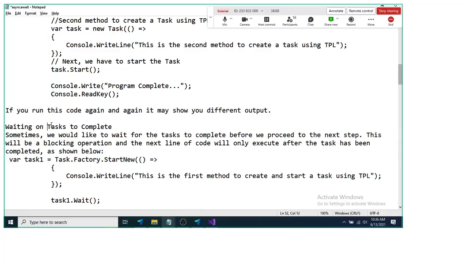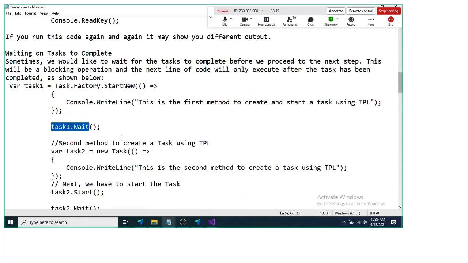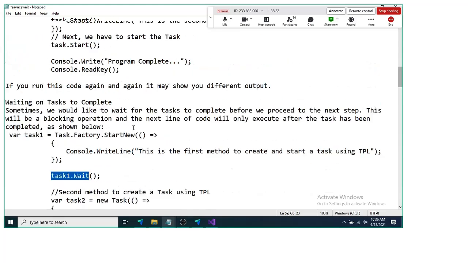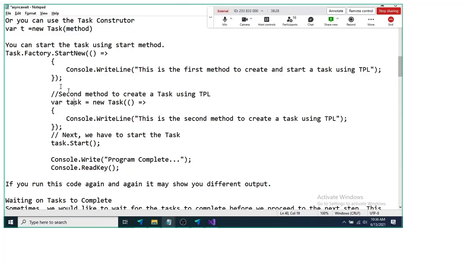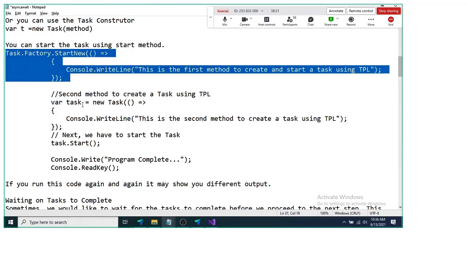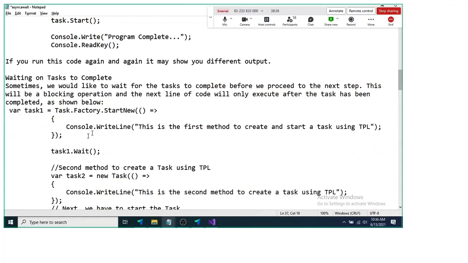Okay. Now, if you want to make any task wait, we can call the wait method on that particular task. We can call the wait method on that task to make it wait. Use the start method to start the task if you store that task in some variable. If you do not store the task in a variable, it will get started automatically as soon as it gets created. Wait is a method which will block; sometimes we would like to wait for the task to complete before we proceed to the next step, and this will be a blocking operation. The next line of code will only be executed after the task has been completed.